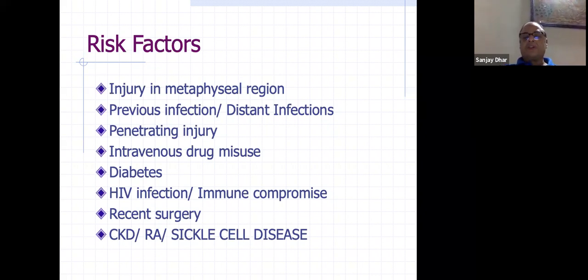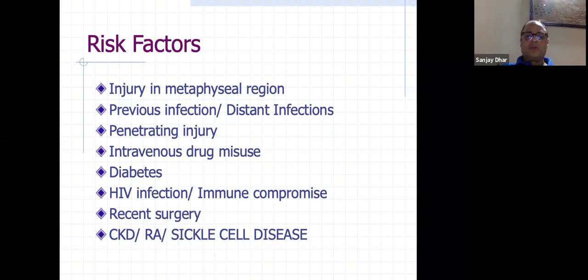Previous infections, distant infections, if there are any infections in the body like UTI or even dental infections, anything can lead to it, in fact, pyoderma. In my part of the country where I have studied, pyoderma was a very common entity because in cold climates there will not be very regular daily washing and cleaning, so they would develop pyoderma, and that would lead to osteomyelitis. Penetrating injuries, so any injury which can have a small impact in the bone can ultimately lead to osteomyelitis.